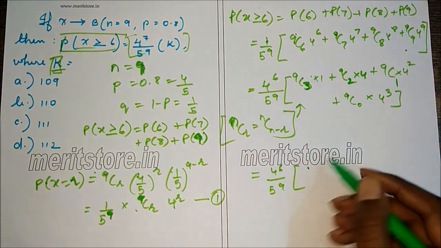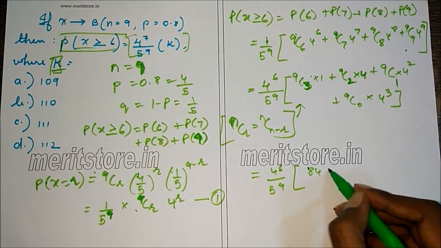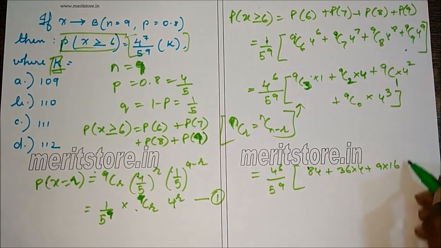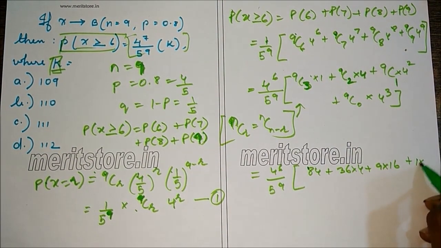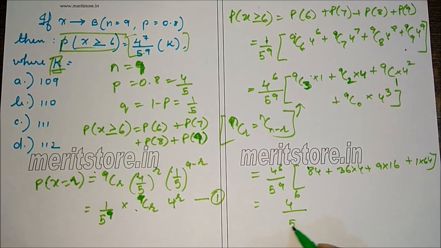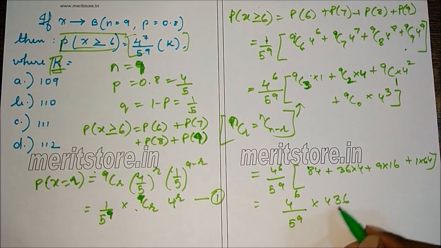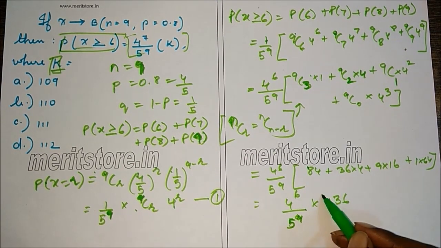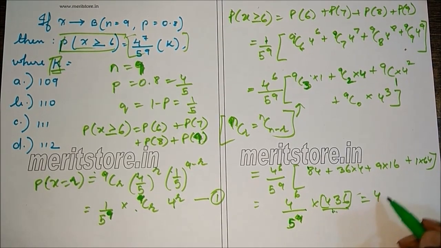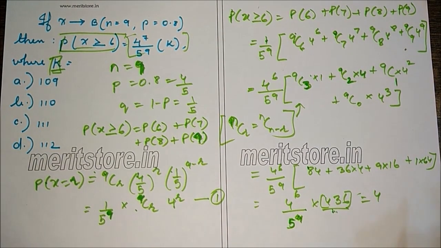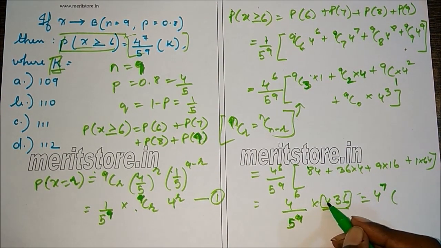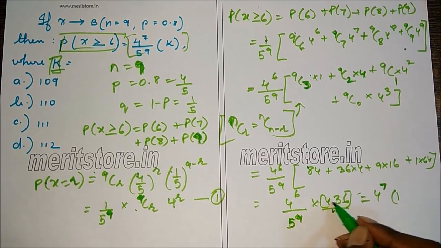So 9C3 is 84 plus 36 into 4, plus 9 into 16, 4 square is 16, plus 1 into 4 cube, that is 64. So you get 4 raised to 6 upon 5 raised to 9 into 436. So now we can see 4 can be taken out common from this term. So we take 4 common. We get 4 raised to 7. So 436 divided by 4 is